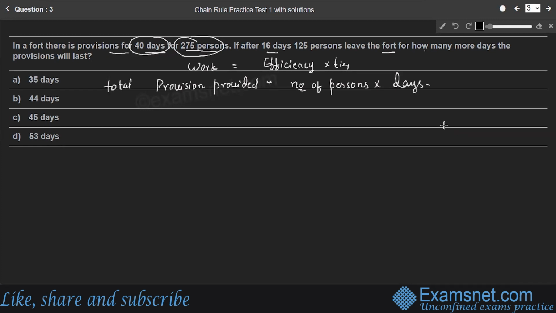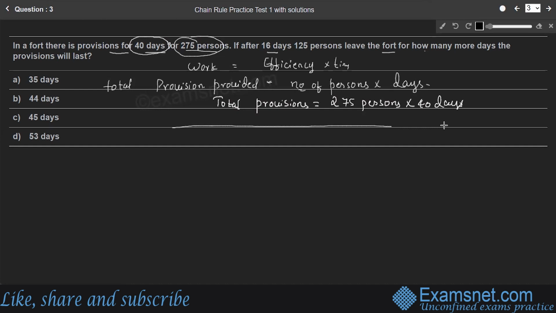Here in a fort, there is a provision for 40 days. Here the total work is for 40 days into 275 persons. Provisions for 275 persons, not for one day. It is for 40 days. Therefore, it becomes 40 into 275. So we'll write total provisions. Total provisions is equal to 275 persons into 40 days.